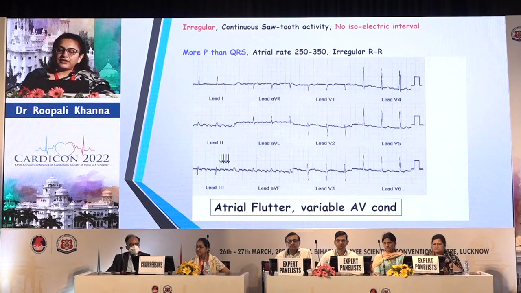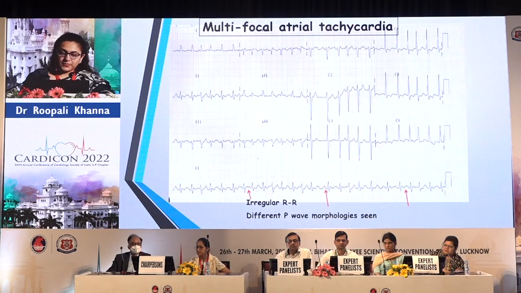What is atrial flutter? Atrial flutter is basically an atrial rate of 250 to 350. We will not get an isoelectric line between two P waves, and it gives a sawtooth appearance in these cases. Depending on the AV conduction, it can be regular or irregular. If it is a variable AV conduction, it will be a more irregular type of tachycardia as compared to a 1:1 or 2:1 conduction.